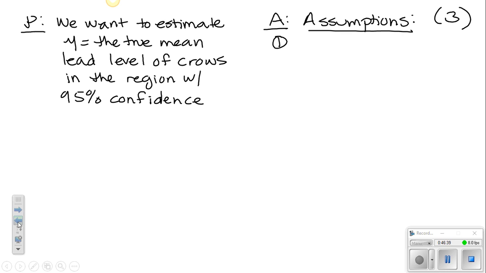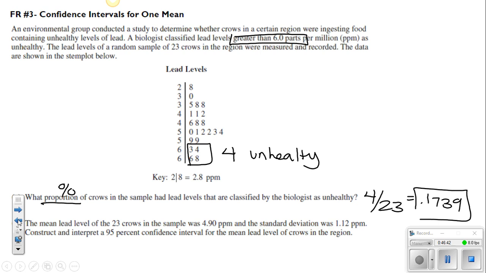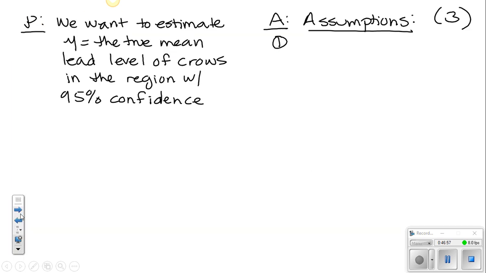Going back to the stem of the question at the top, we should note that we had a random sample of 23 crows in the region, not a simple random sample, a random sample. So please make sure that you note that. So number one here, we have a random sample of 23 crows.